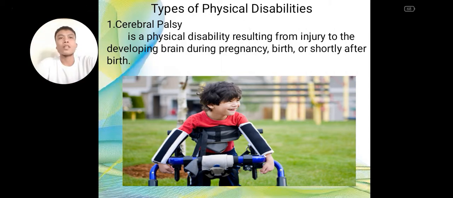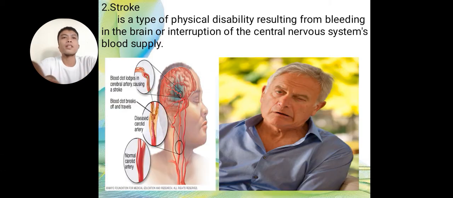So, understandable naman ning kining akong topic, then easy ra pod ang English. So, the example picture here. Next, the second is stroke. It is a type of physical disability resulting from bleeding in the brain or interruption of the central nervous system blood supply.